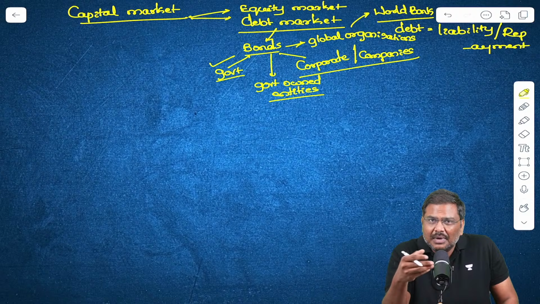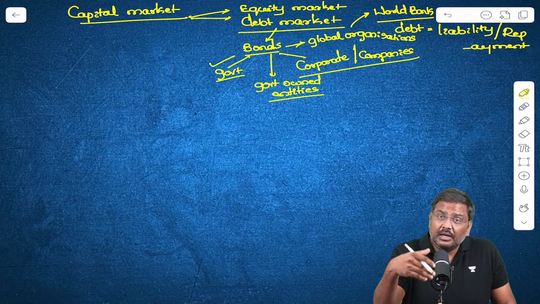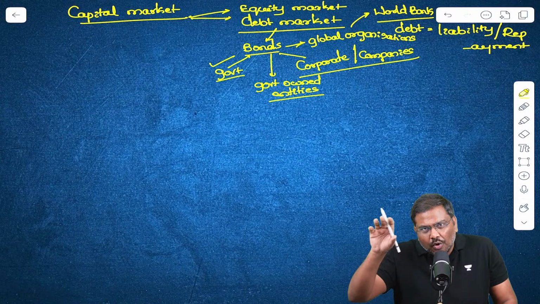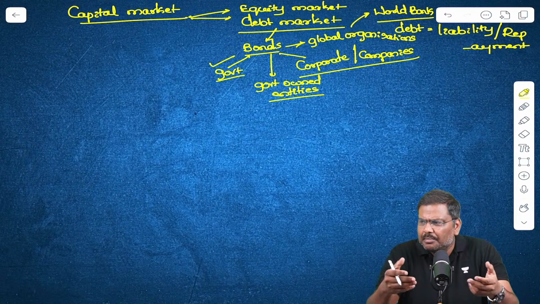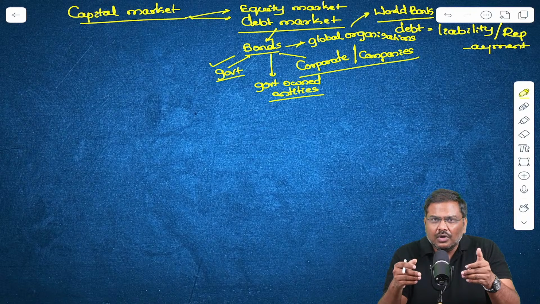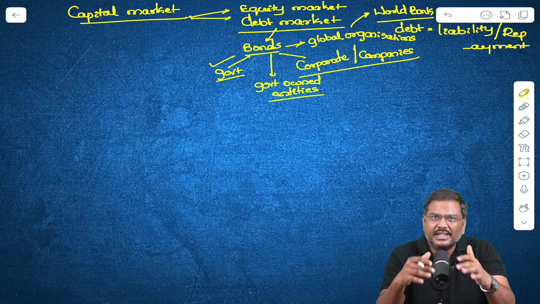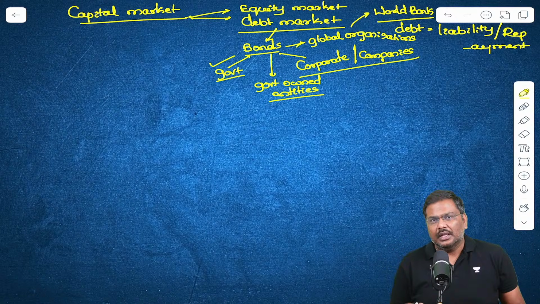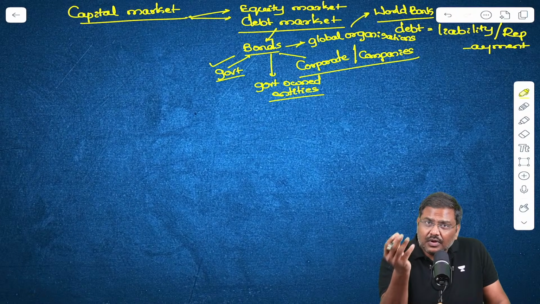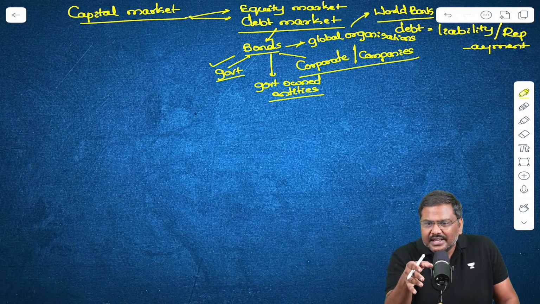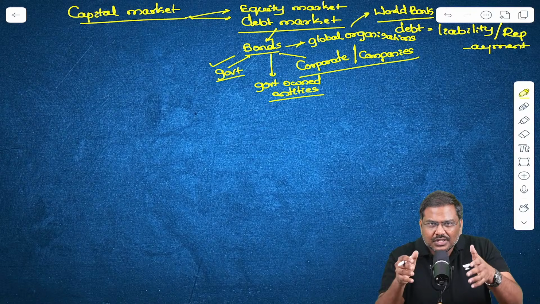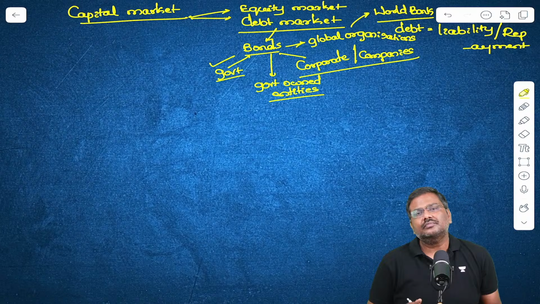So there are multiple reasons for which the government will issue bonds. Global organizations such as the World Bank will issue bonds because they want to provide financing for certain projects in certain countries. The private sector will issue bonds essentially to create assets.